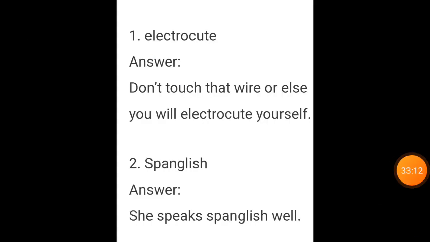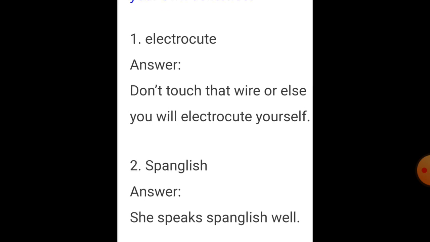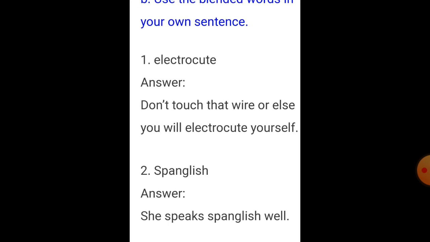Come, see this first one, electrocute. Answer: don't touch that wire or else you will electrocute yourself. Next is Spanglish. Spanglish means what? She speaks Spanglish well. Spanglish is a language.